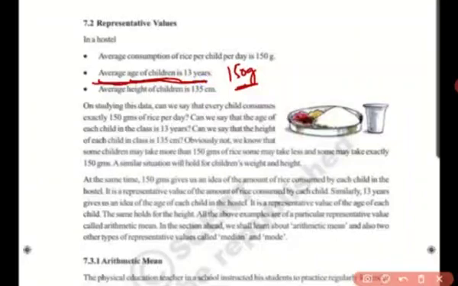So maybe some are 13 years 2 months, 13.2, or some maybe 12 years 9 months. So overall average they have told it is children they are of 13 years. Okay, then average height of children is 135 centimeter. This doesn't mean that every child is of 135 centimeters height.